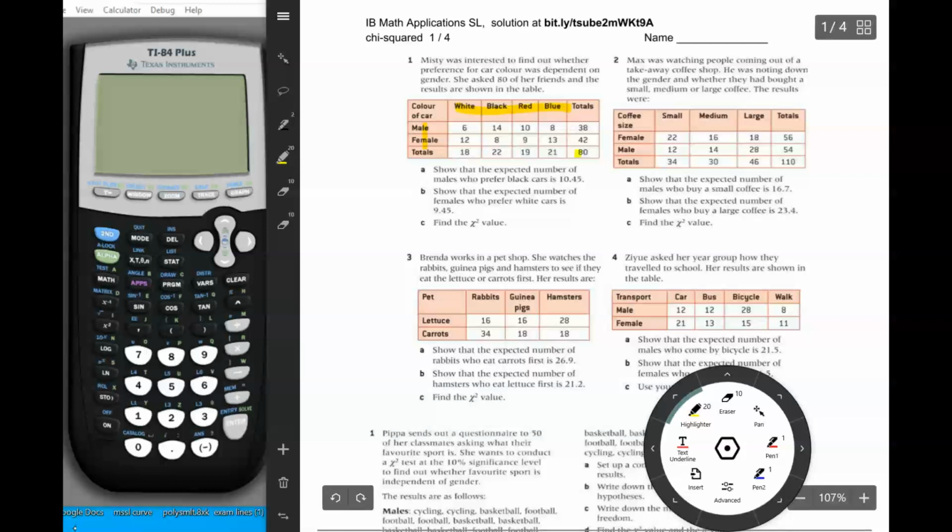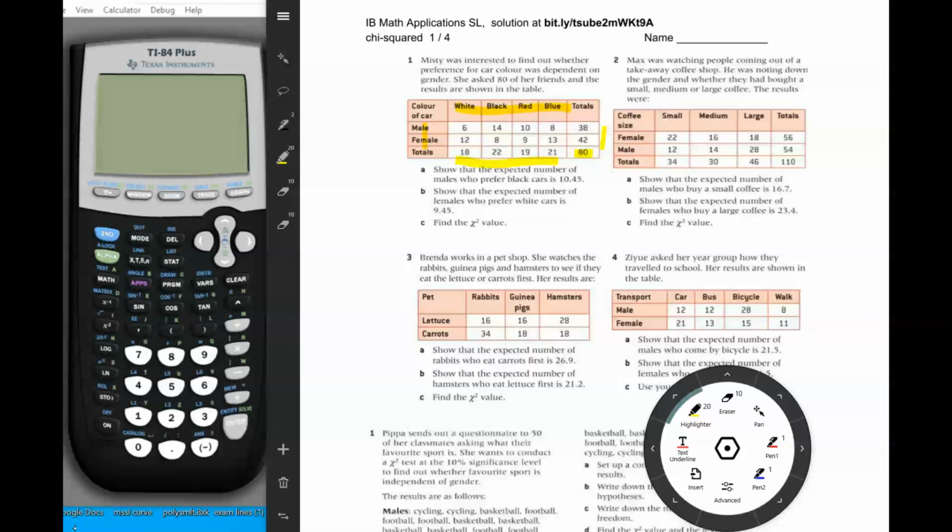Since she asked 80 of her friends, the grand total is 80. And along the bottom and along the sides here, they were nice and they totaled it up for us. So even though not all problems are going to have the totals, you might have to total it up yourself. In this problem, they're saying show that the expected number of males who prefer black cars is 10.45, and show that the expected number of females who prefer white cars is 9.45.